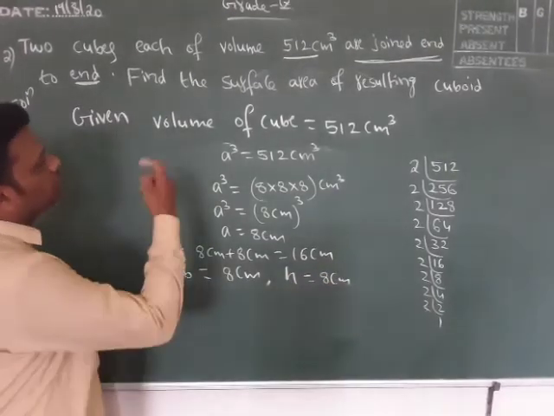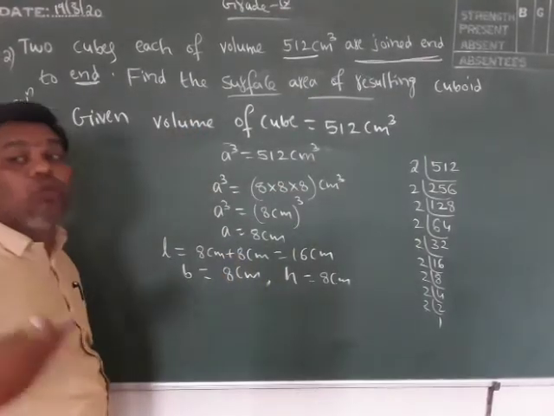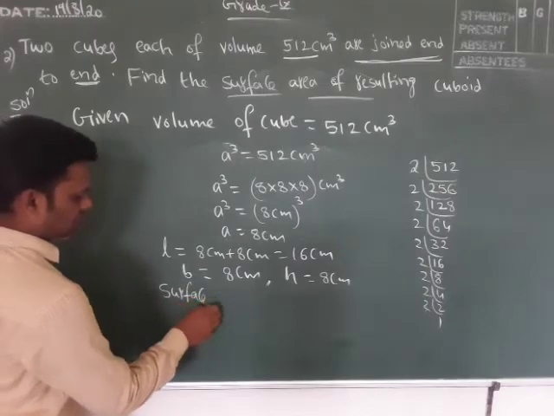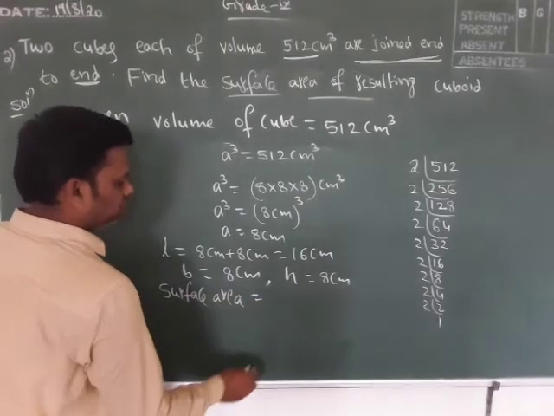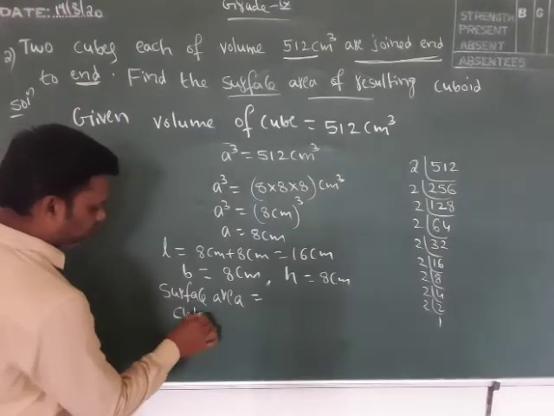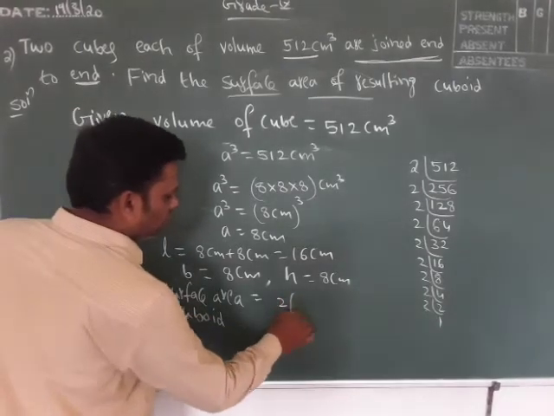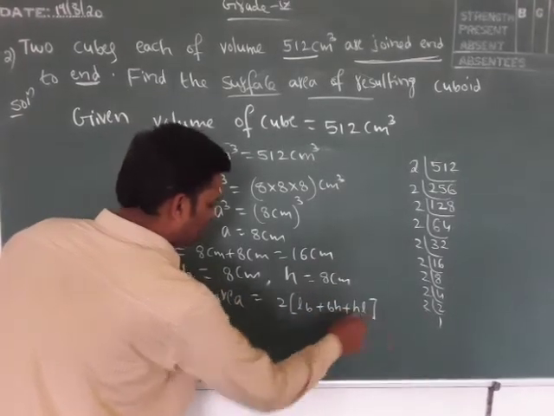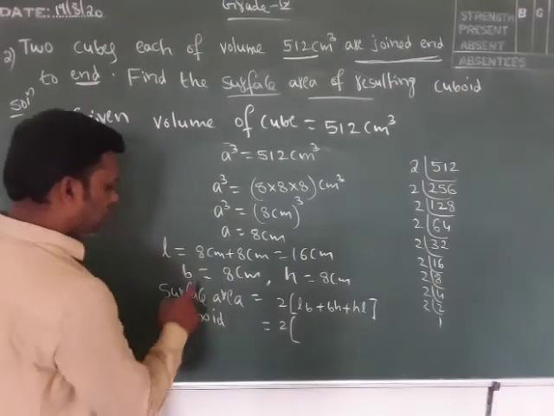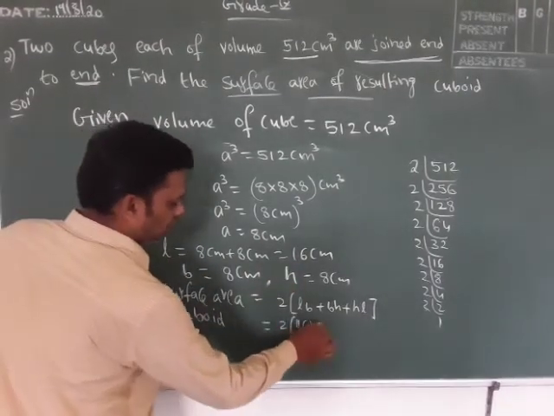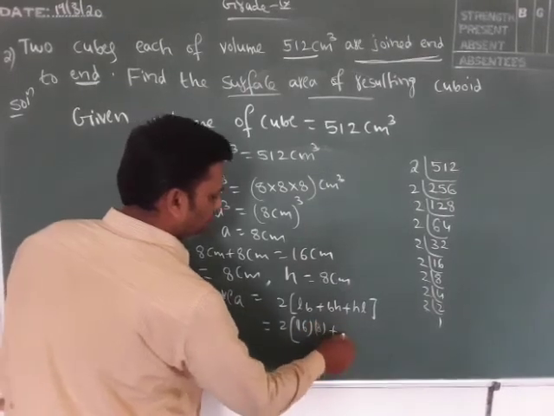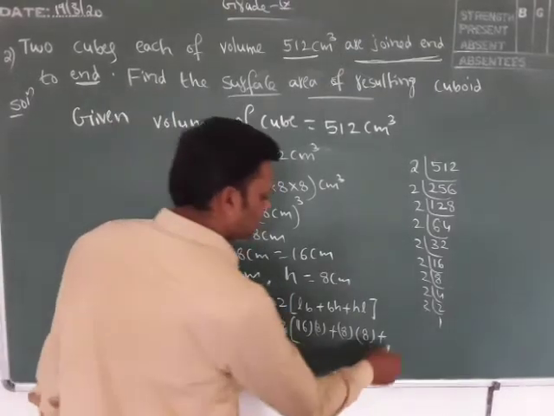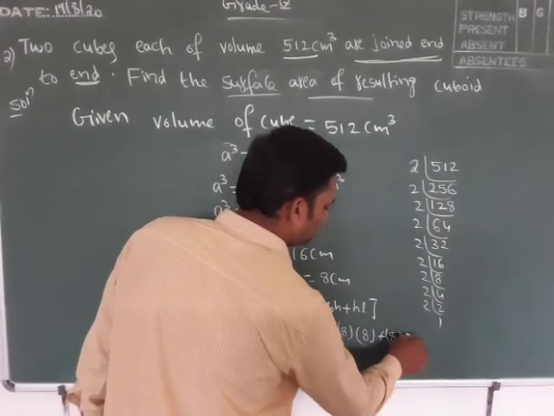Okay, so now what do they ask? The surface area of the resulting cuboid. Surface area of a cuboid is 2 into (LB plus BH plus HL). So 2 into, length is 16, into 8, plus B is 8 into H 8, plus 8 into L 16.